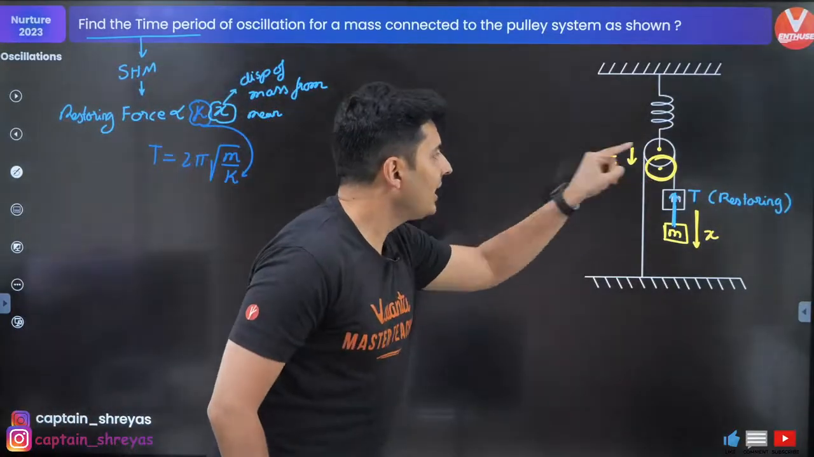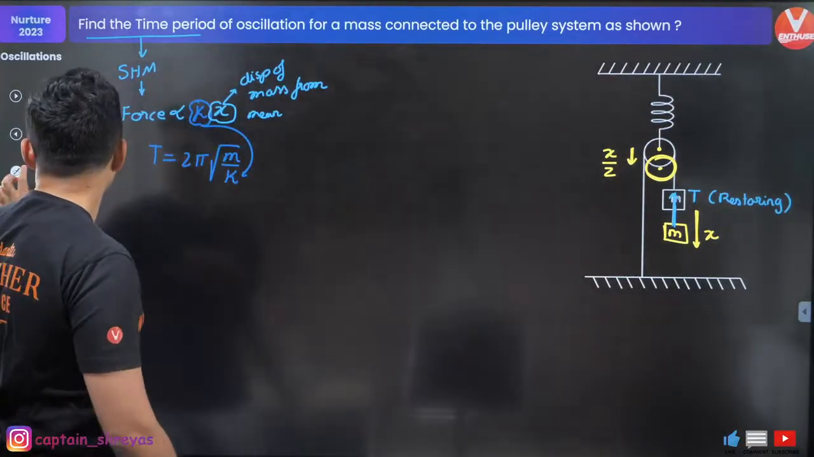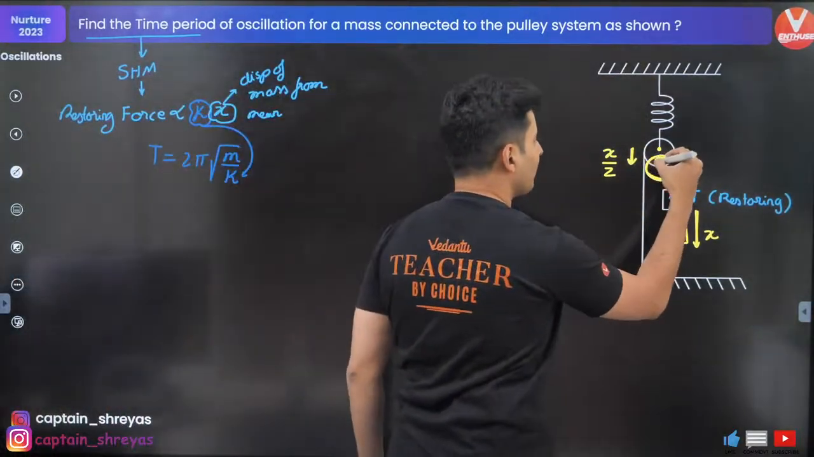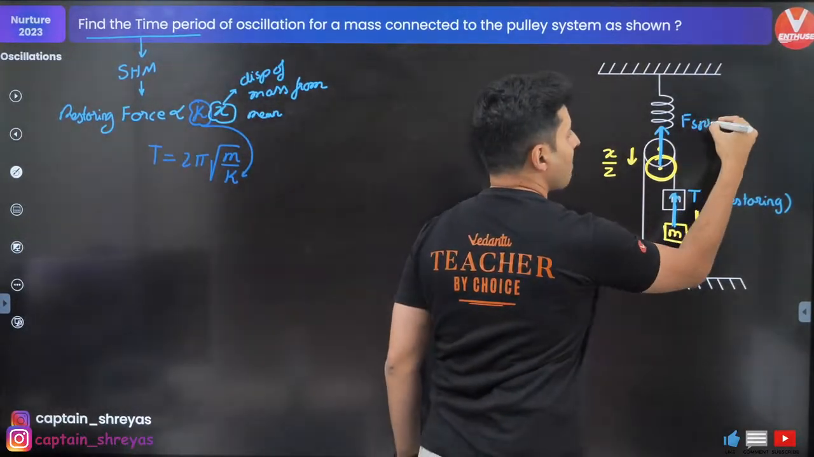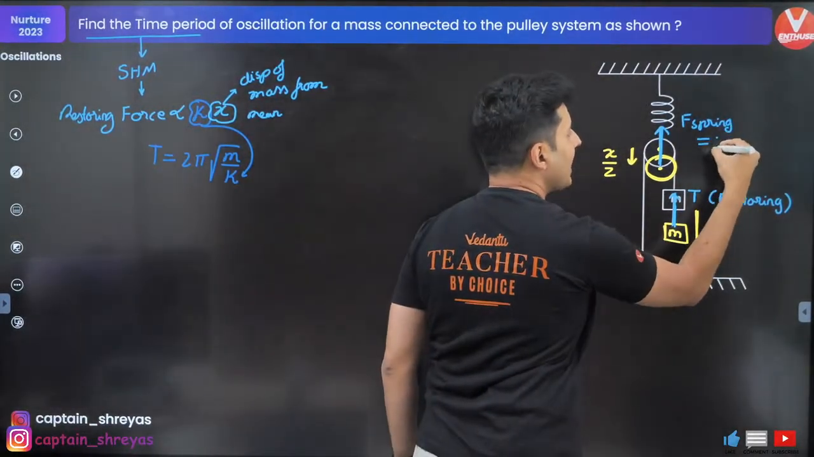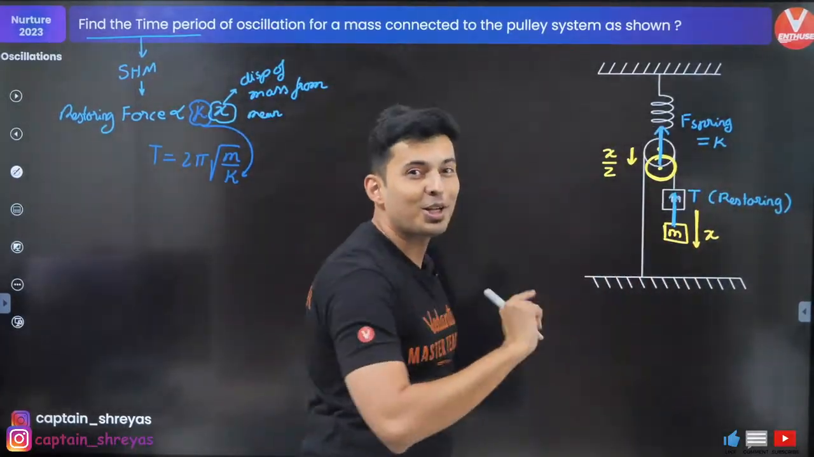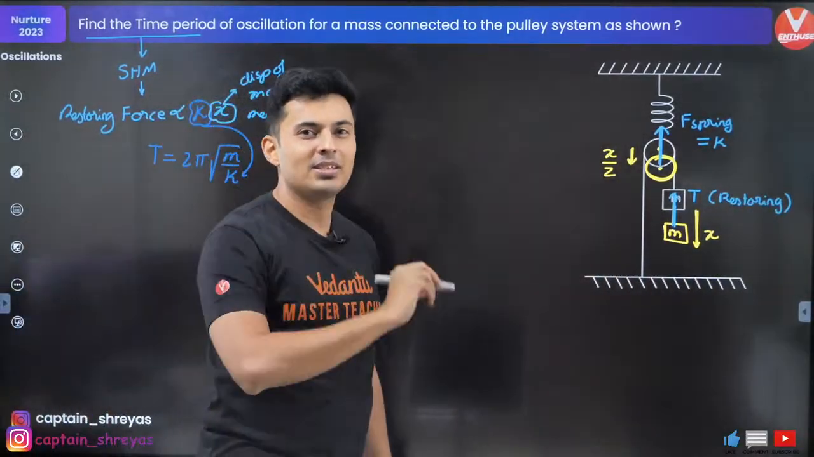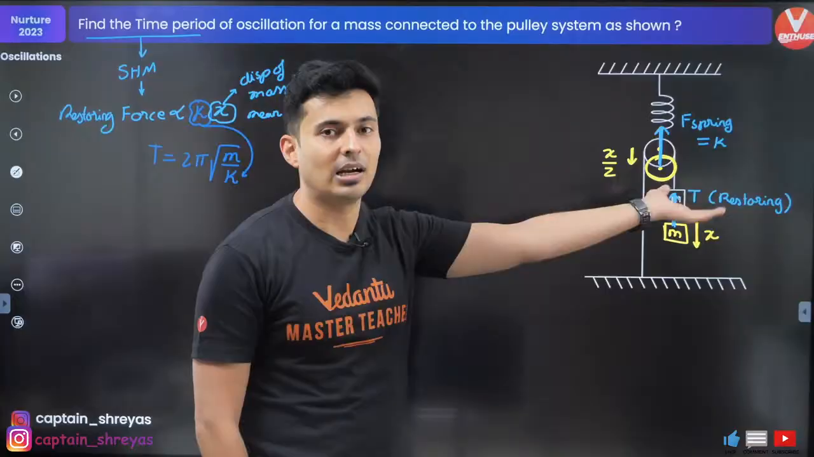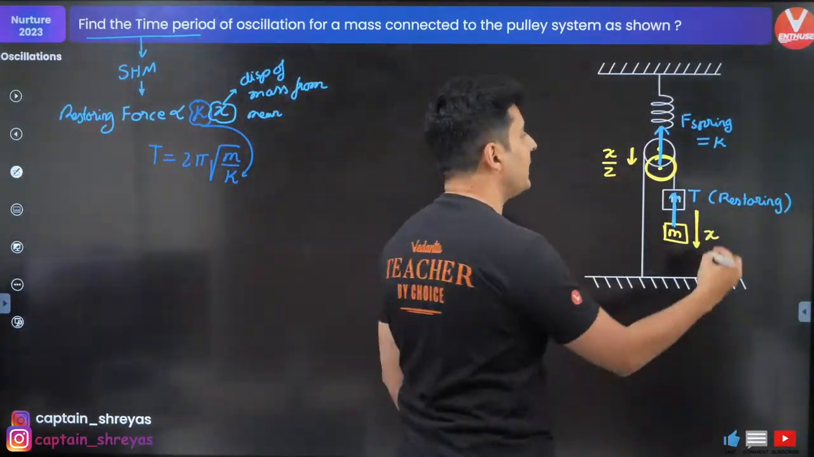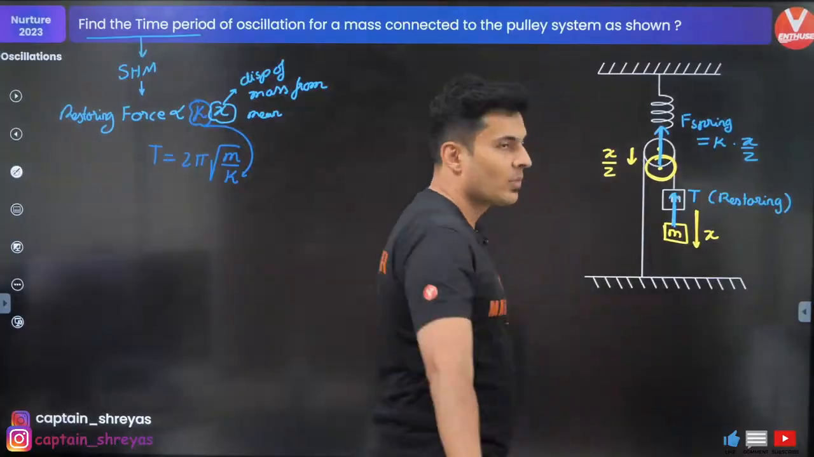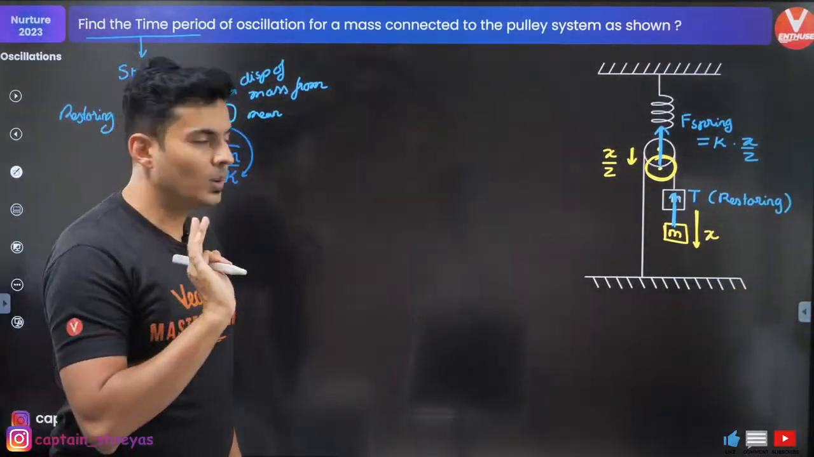If the point has shifted by x by 2, then how much will the spring force be? k into the extension. Extension is not x. That's the common mistake which students make. They take the extension as x and start solving the problem, but you get a wrong answer. Extension is x by 2. So it will be kx by 2. Got it, my warriors? Perfecto?